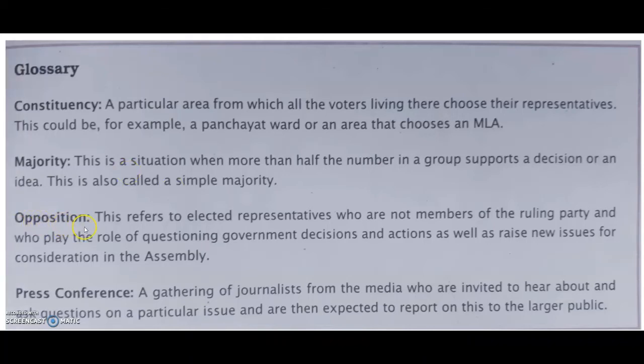So what do you mean by opposition? This refers to elected representatives who are not members of the ruling party and who play the role of questioning government decisions and actions, as well as raising new issues for consideration in the assembly. Then next one, press conference: a gathering of journalists from the media who are invited to hear about and ask questions on a particular issue and are then expected to report on this to the larger public.